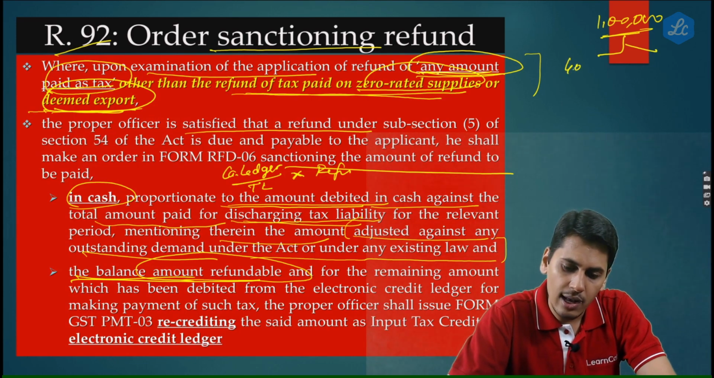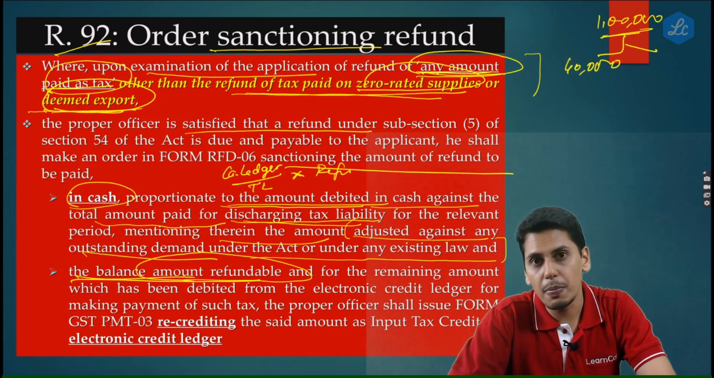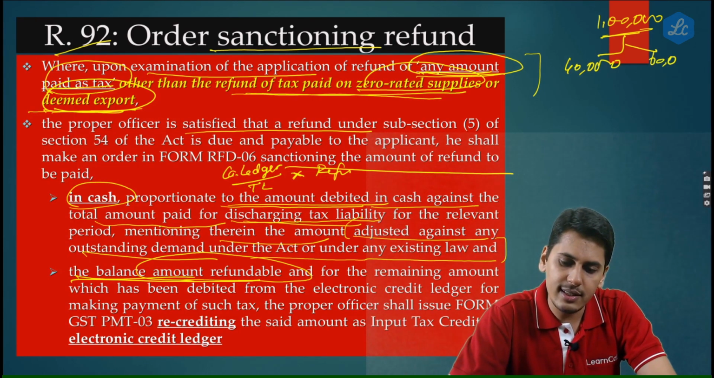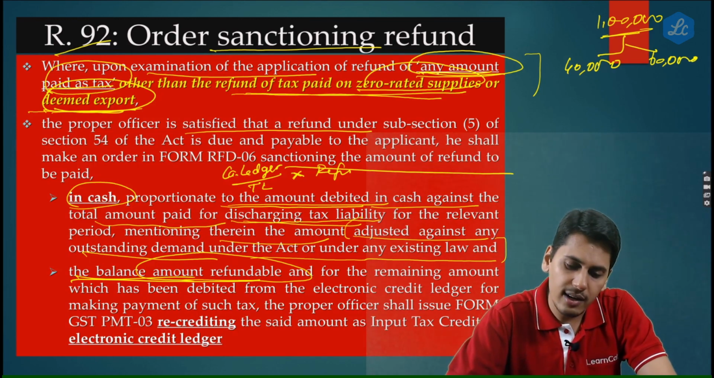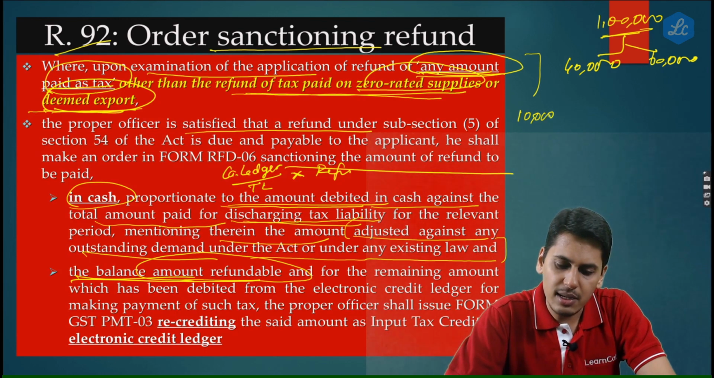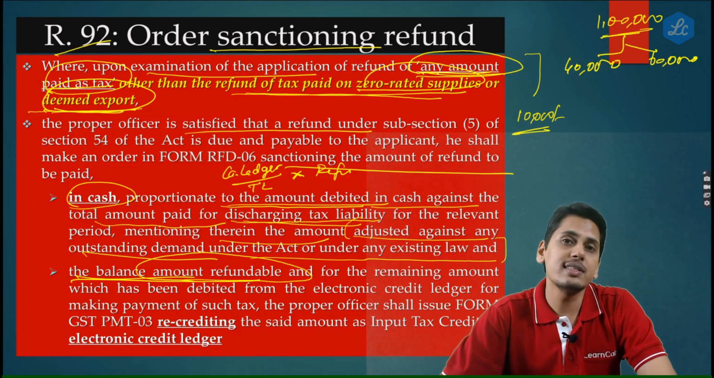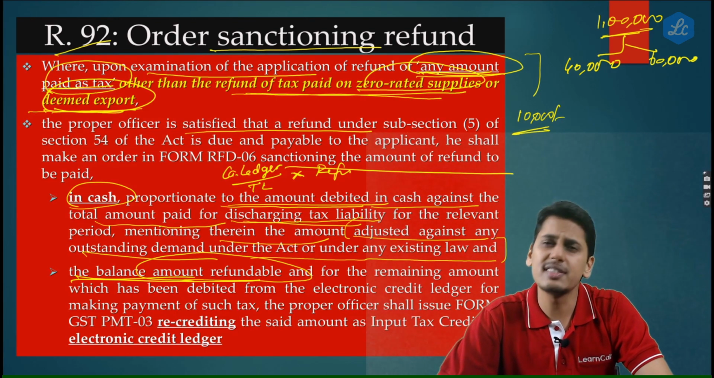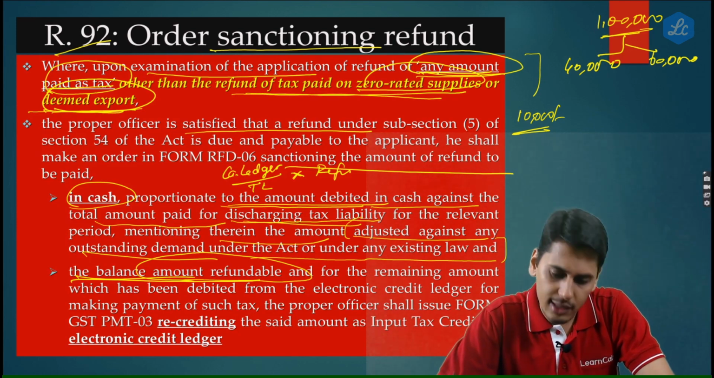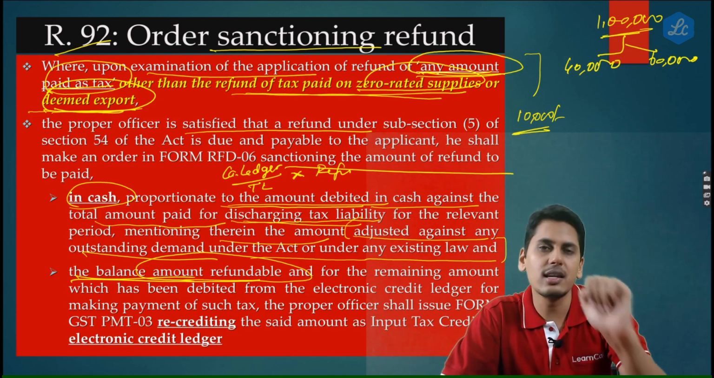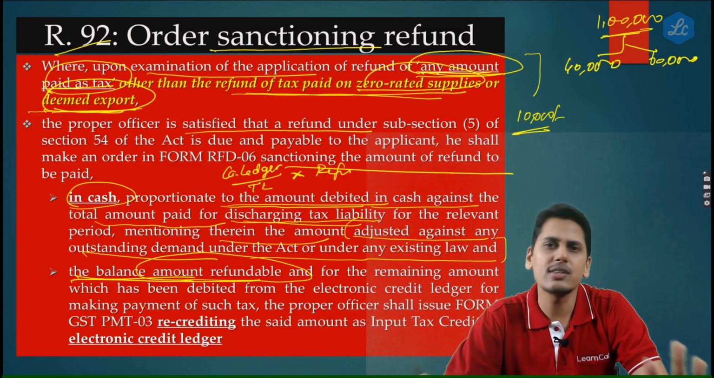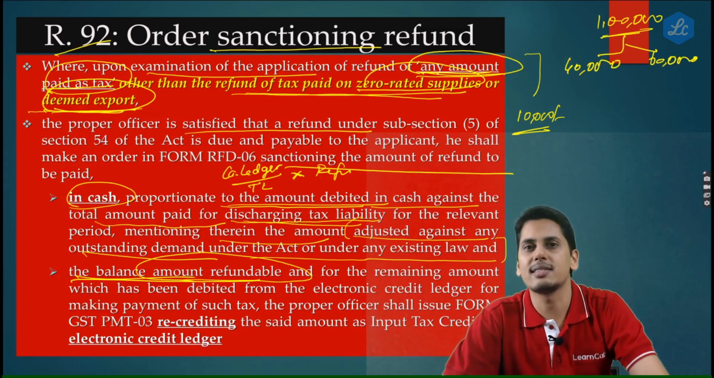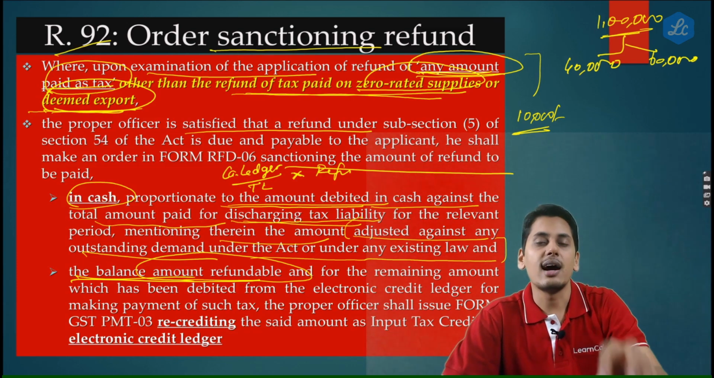According to the formula, 40,000 rupees should come into the bank account, and 60,000 rupees should go to the electronic credit ledger. Parallelly, this person has some 10,000 rupees outstanding demand order, which he has still not paid. Now the government says that against this refund, we would adjust the outstanding arrears. So far so good. The government is well within its right to adjust the arrears against the refund which is